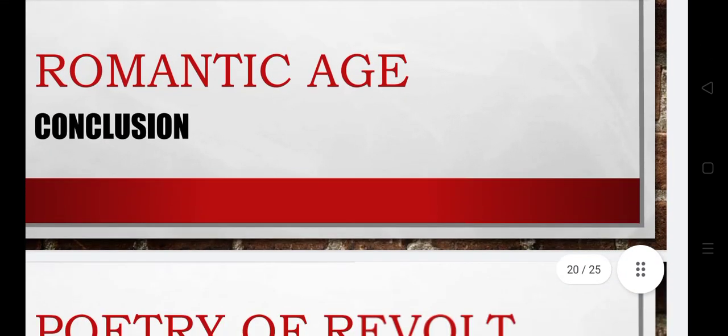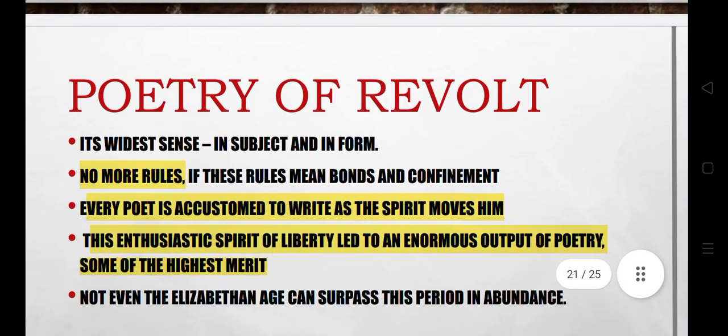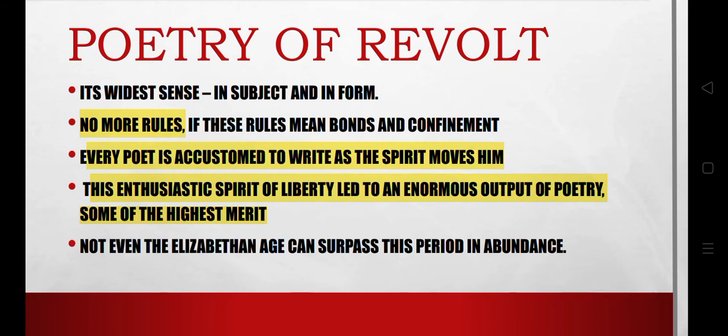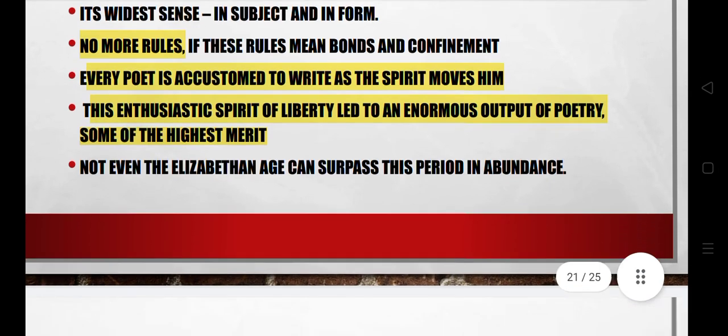The poetry of this age includes poetry of revolt. As I already told you, they broke all the rules of meter or any other convention in poetry, and they got freedom of imagination of their own, and every poet was free to write as the poet's spirit moved him. This enthusiastic spirit of liberty led to an enormous output of poetry.